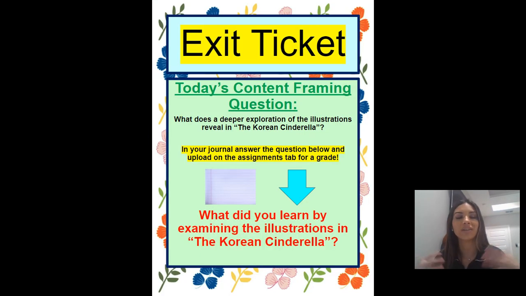All right, guys, now we've come to our exit ticket, and our exit ticket has to do with our content framing question. Did we answer the question? What is the deeper exploration of the illustrations revealed in the Korean Cinderella? Yes, we did, and I want to hear from you.